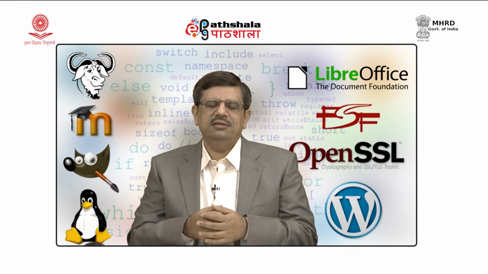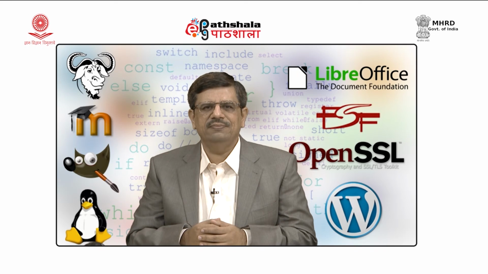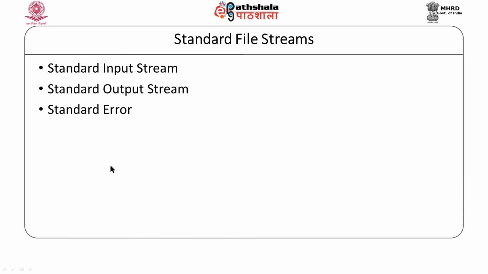So, there are three types of redirections that are possible. As you can see, there is a standard input stream, there is a standard output stream, and there is a standard error stream. So, the redirection can be done using standard input, output or error stream. Let us see examples.